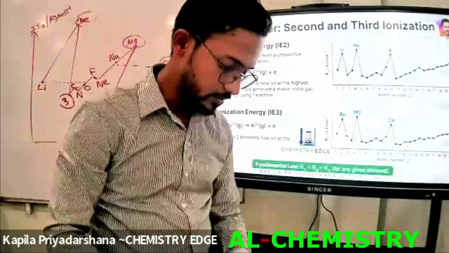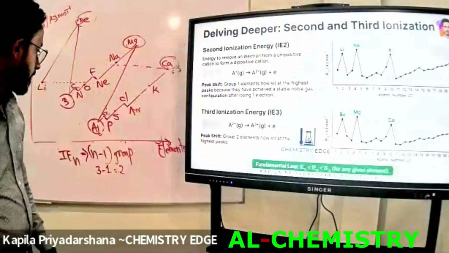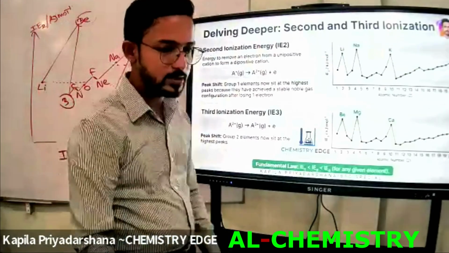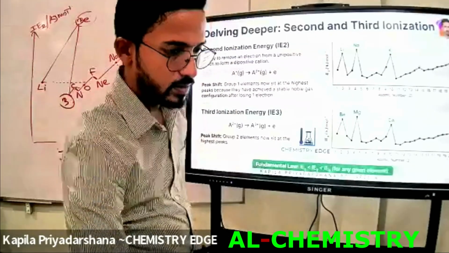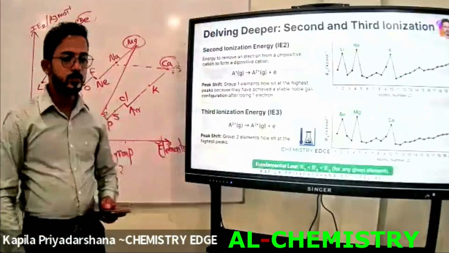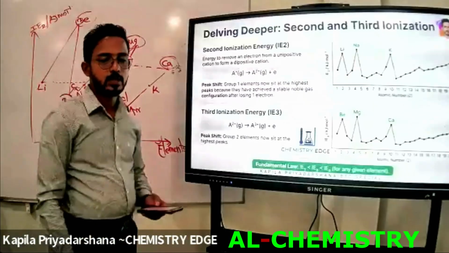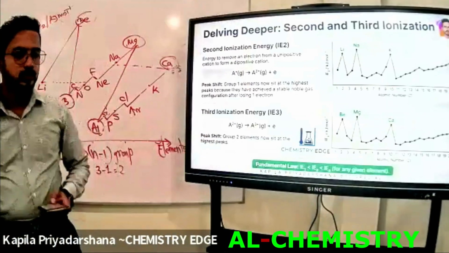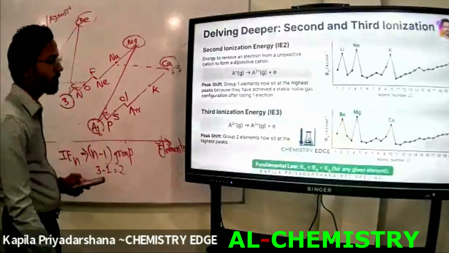Okay, first of all, write down here: the third ionization energy graph for elements with atomic numbers 1 to 20 is shown below.